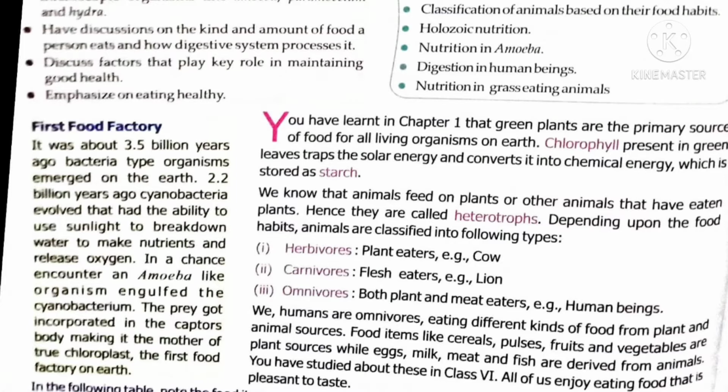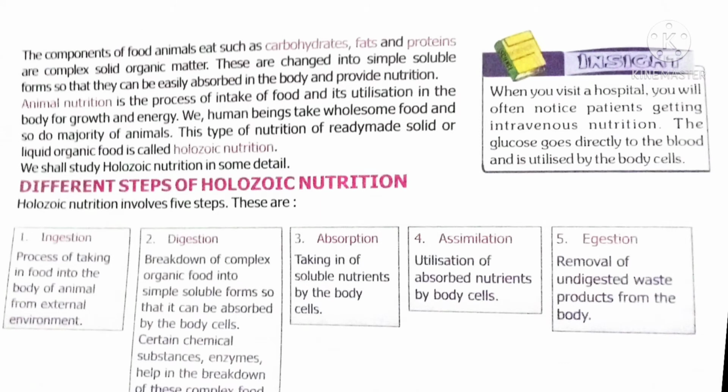Example, lion, tiger. Whereas omnivores are the organisms which eat both plants and animals. Example, human beings, crow, etc. We human beings are omnivorous. The reason is we depend upon both plant products like vegetables and animal products like egg, milk, meat, fish, etc. Here the question is, the food we have taken has to be converted into simpler form.